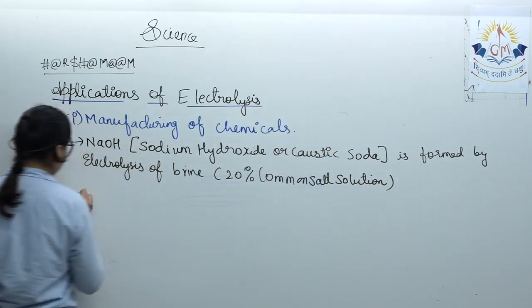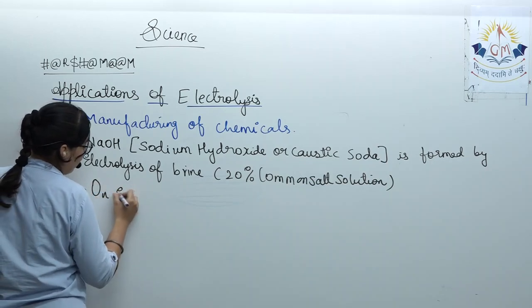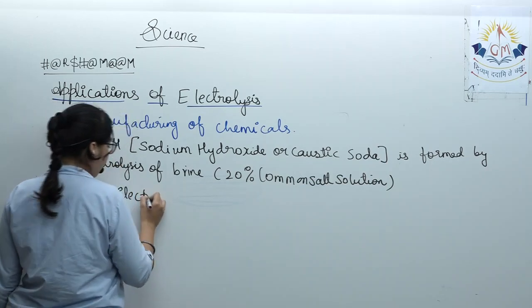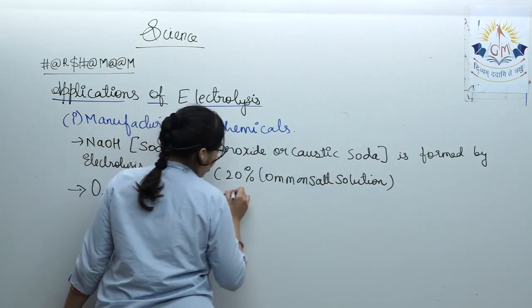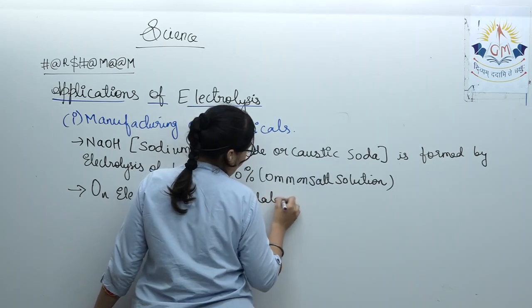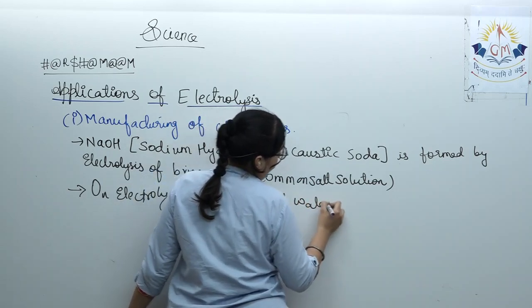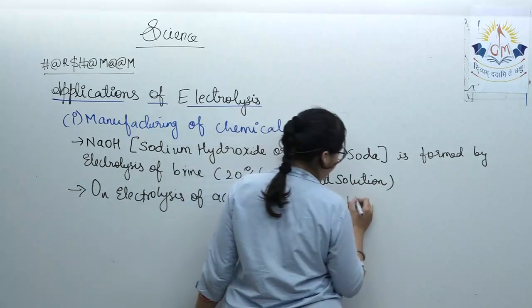After that, on electrolysis of acidulated water, hydrogen gas is formed at the cathode.